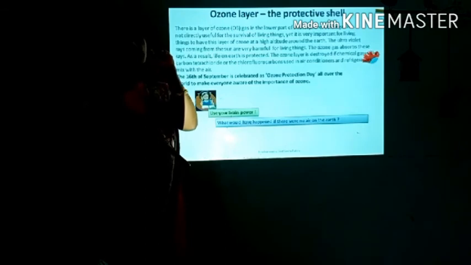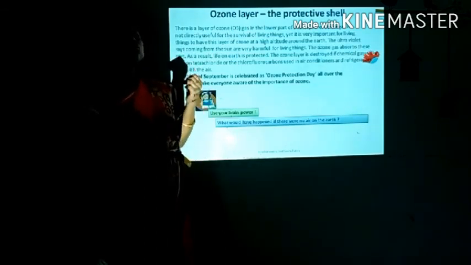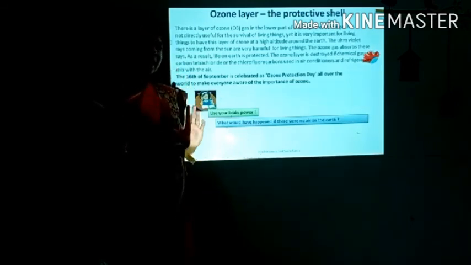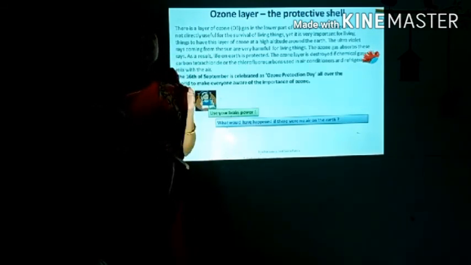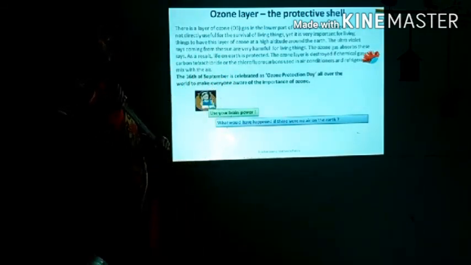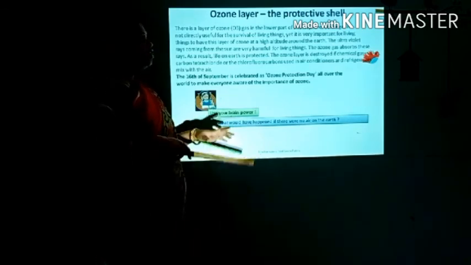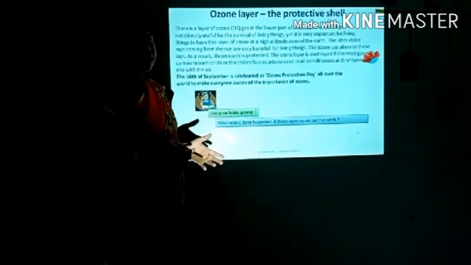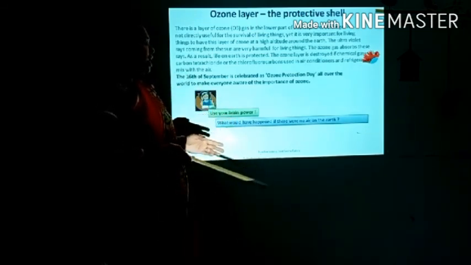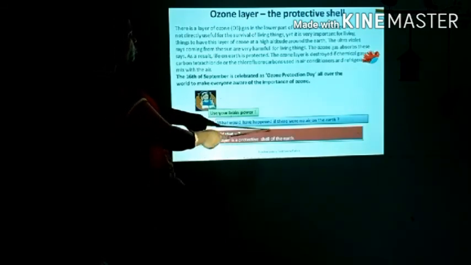So at least for one day, what we should do is use a cycle or walk, that is on 16th September. 16th September is observed as Ozone Protection Day, so that we should not use our vehicles or our air conditioner and refrigerator. So what you have to do, you have to use your brain power.